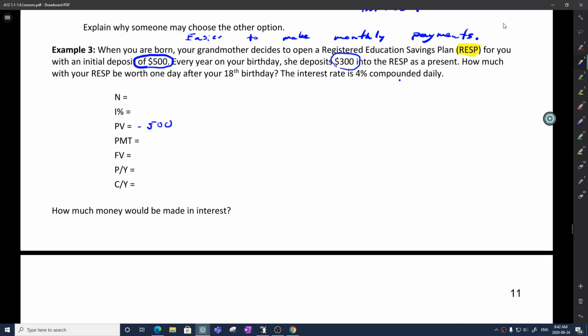The payment would be negative $300 because, again, that's money going away. Now I'm going to pick apart the rest. My interest is 4, and here's a very special thing: it's compounded daily. So here I am just going to say compounded per year is equal to 365.